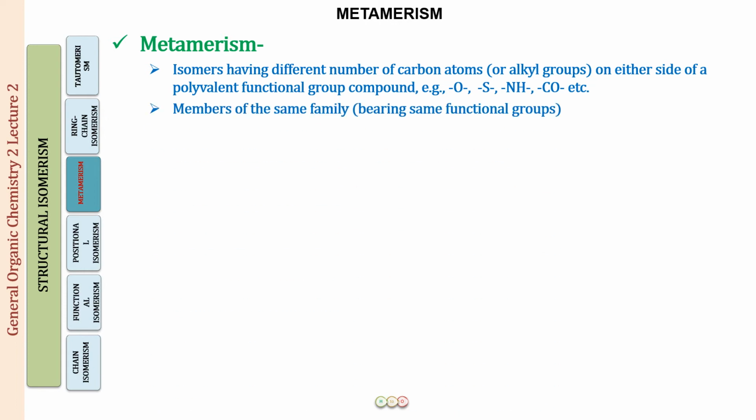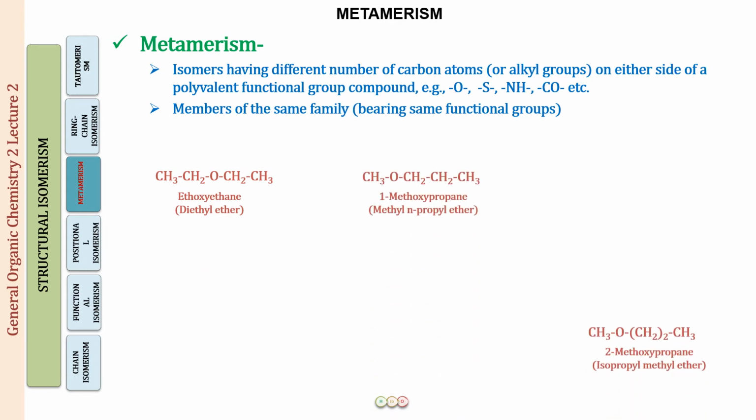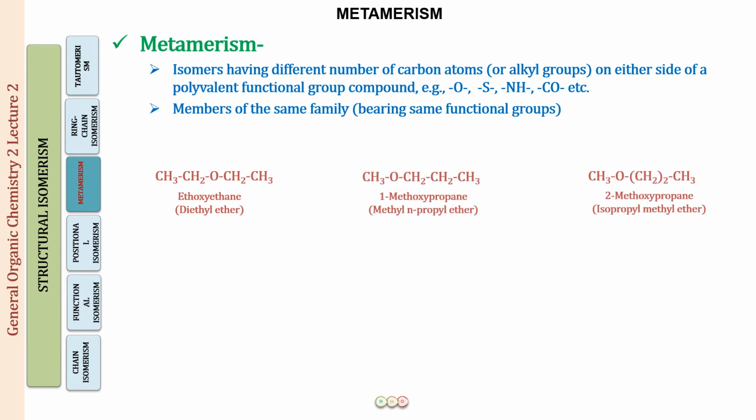These are going to be all members of the same family, or they will be having the same functional group. So the functional group is going to be the same. There is going to be a polyvalent functional group present. On either side of it, there is going to be a difference in the number of carbon atoms. All right. So these were the three structures that we had just now drawn in the previous example.